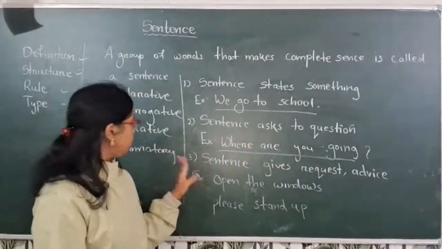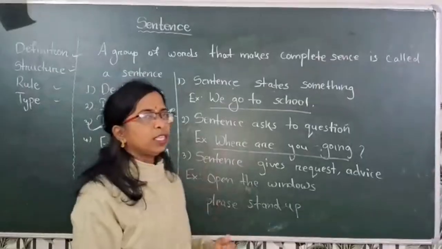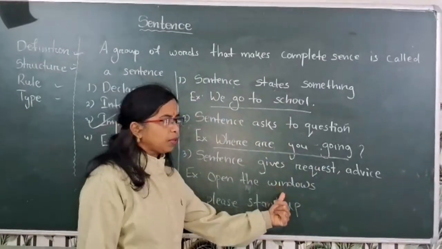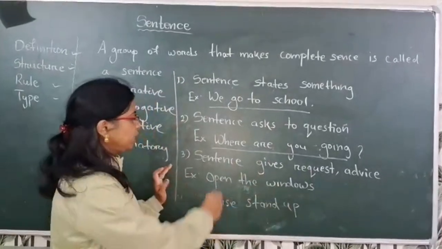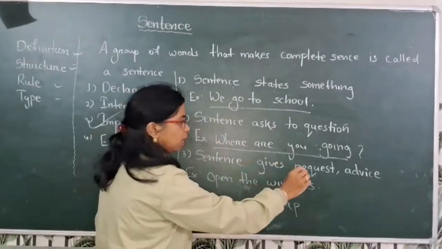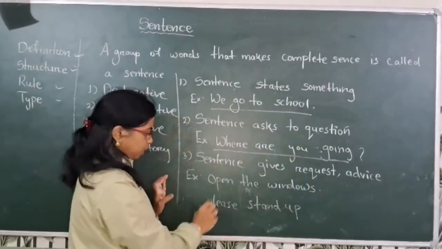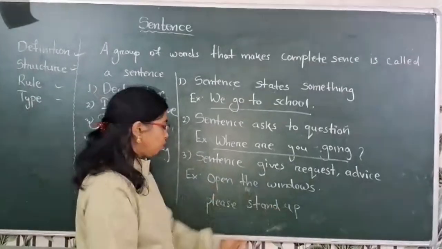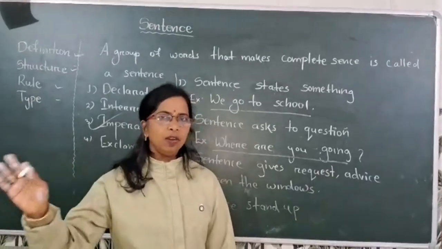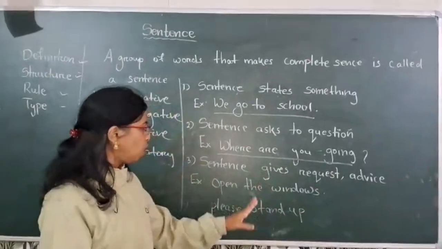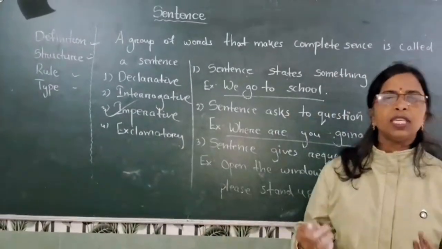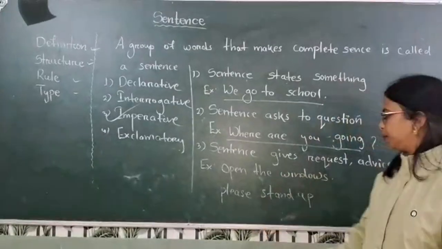Third one is the imperative sentence. This sentence gives an order, request, or command. An imperative sentence starts with a capital letter and ends with a full stop. A sentence that gives a request or advice is called an imperative sentence. For example, open the window. Please stand up. Don't pluck flowers. Don't write on the desk. Imperative sentences give orders, requests, commands, and also suggestions.